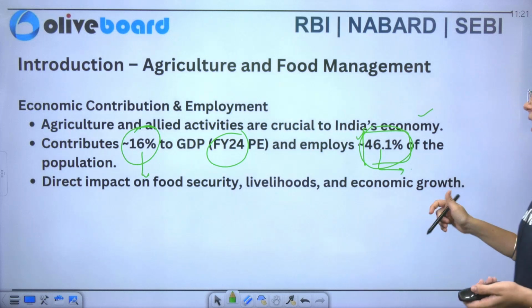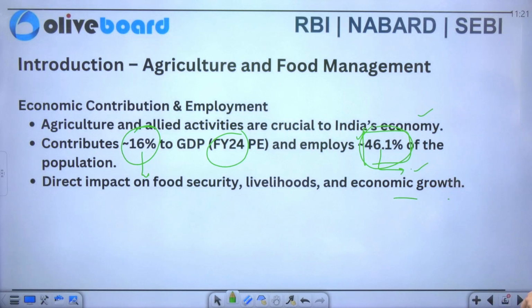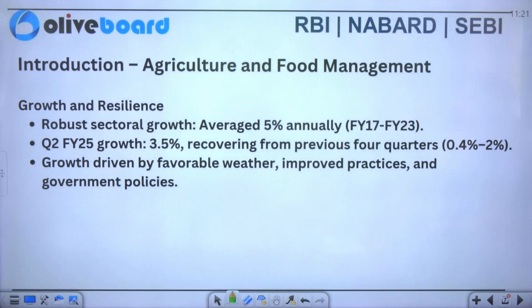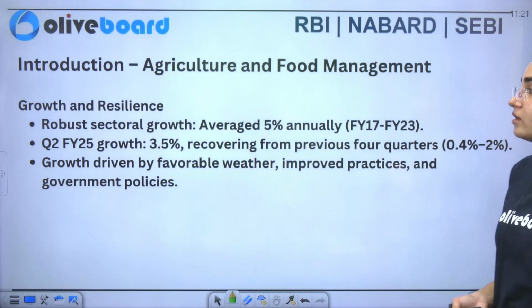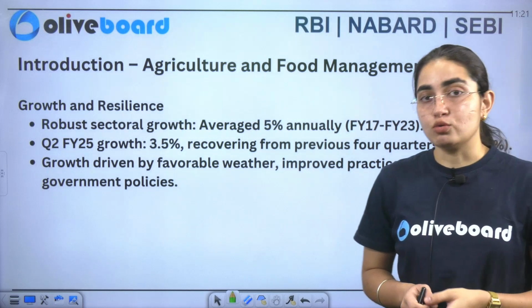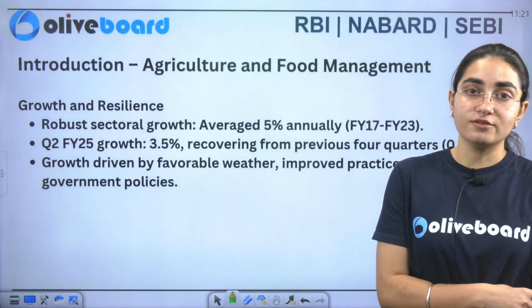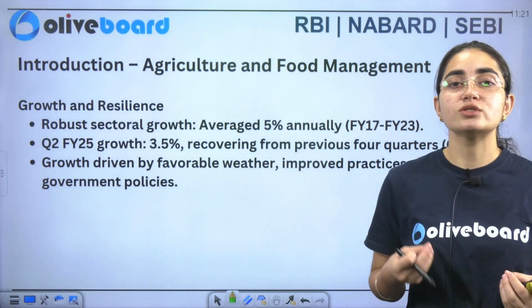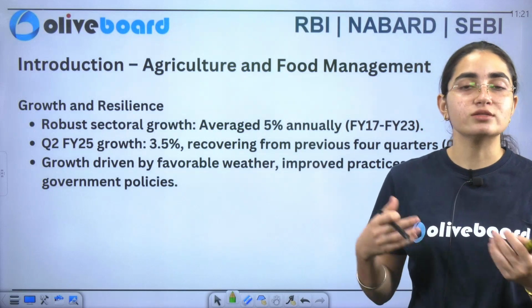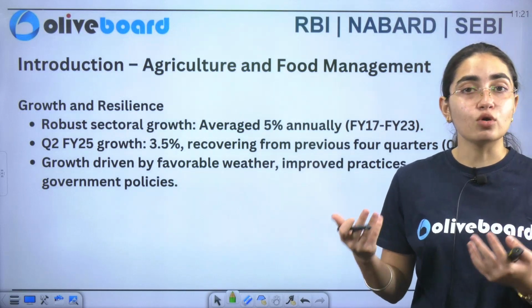Now it has a direct impact on the food security, on the livelihoods and the economic growth of the whole nation. Now we'll talk about growth and resilience. You can see here that the survey says that it has given a robust sectoral growth, but see the numbers by themselves. The robust sectoral growth is just 5%. This is what the survey says, but they're calling it robust.